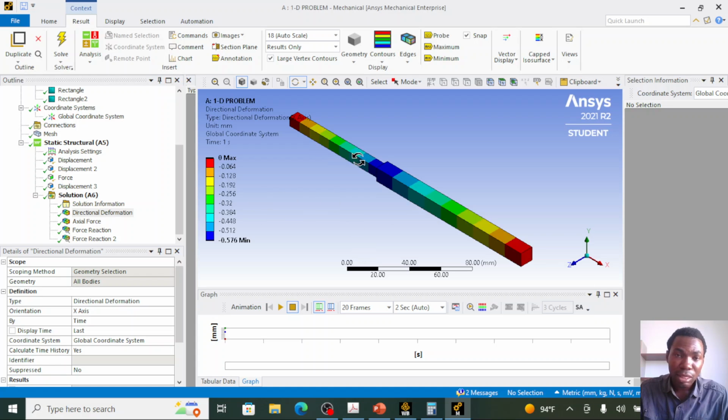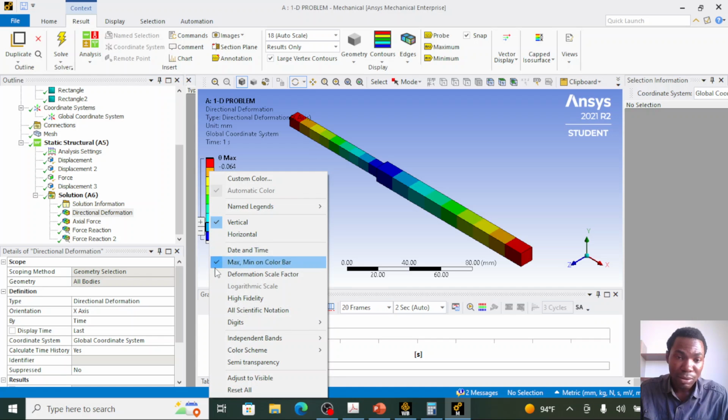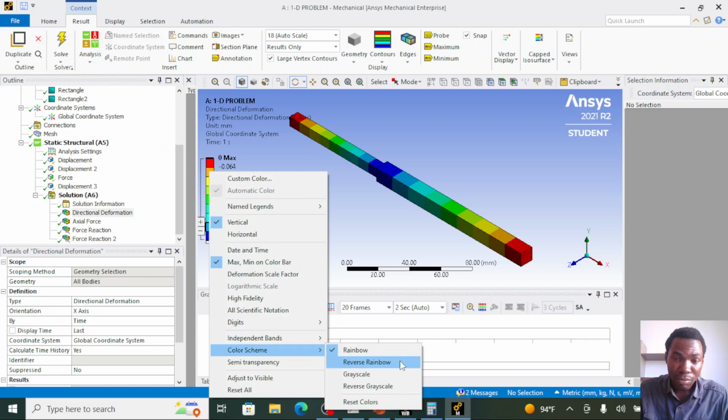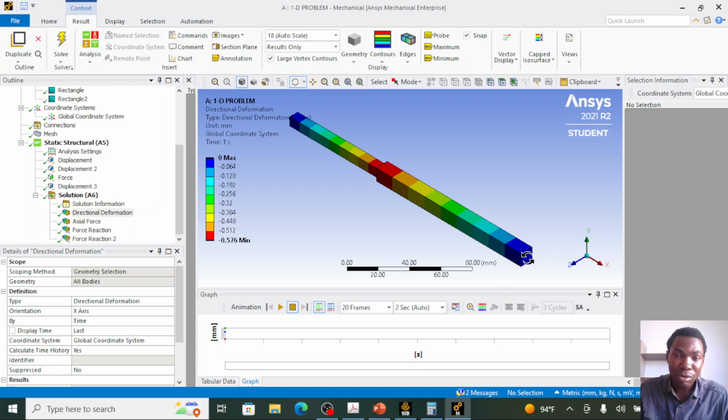Say you don't like this color display, you can invert it. Right click on this color legend, color scheme, reverse rainbow. So the blue is now denoting zero displacement, the red is denoting minus 0.576 mm. To probe your deformation value, you can click on probe here and snap at zero. At the beginning, we have zero displacement.